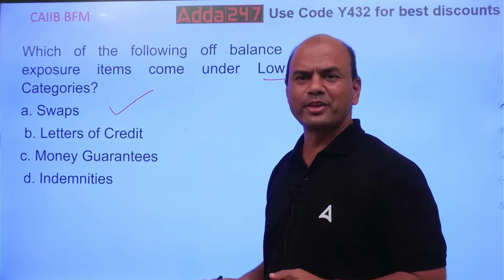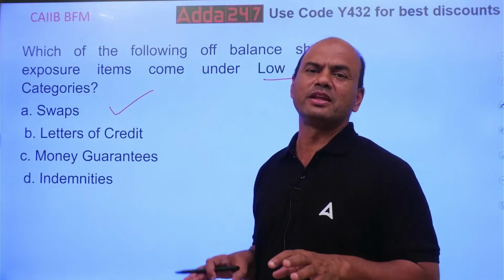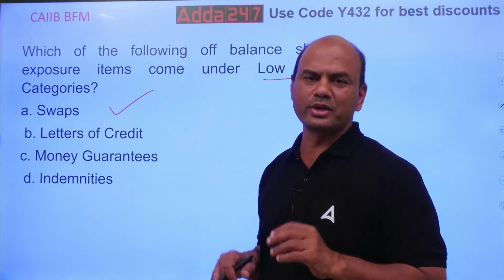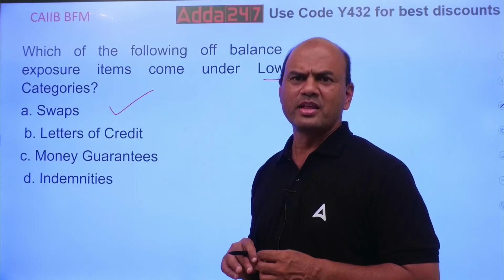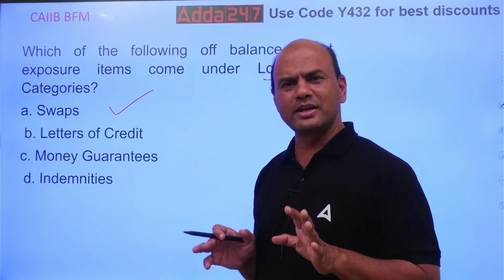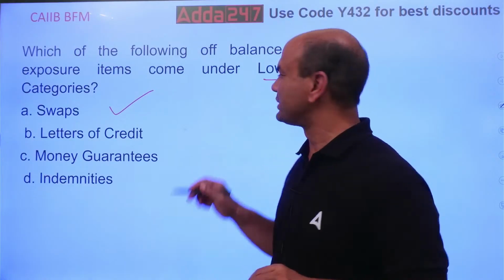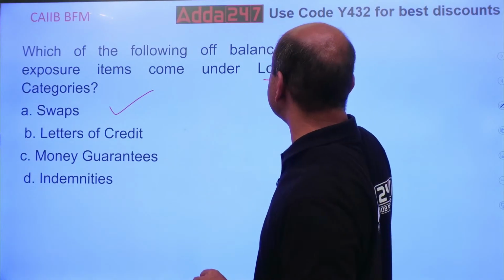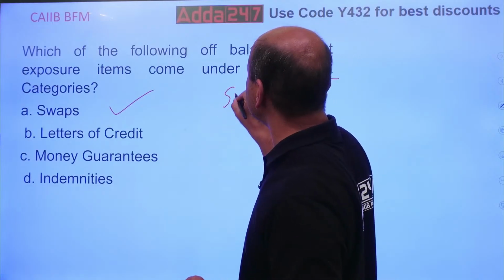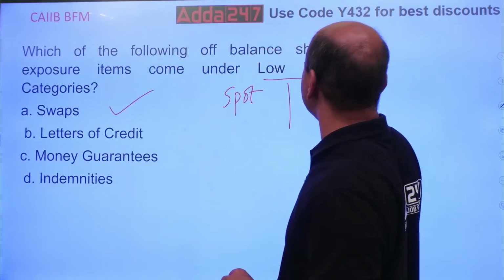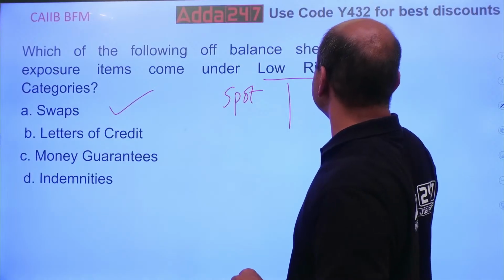What is a swap? A swap is always the exchange between two cash flows, streams of two cash flows. Basically, in your numericals, swap means the exchange between the spot rate and the forward rate. What is the present thing? Spot rate and forward rate. It is the exchange between these.